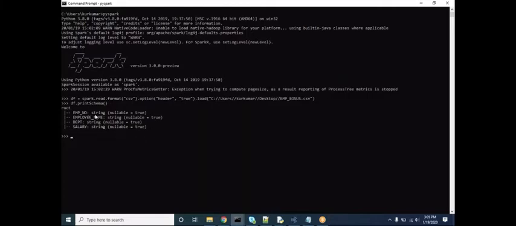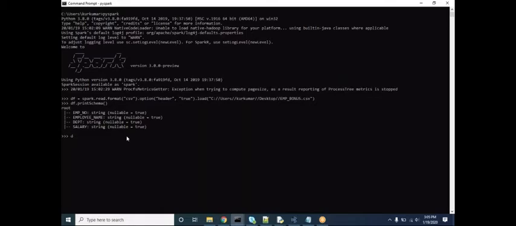Here employee number is string, employee name is string. We should not take employee number as a string, but for demonstration purposes it took it as a string. If we want to change, we can change. I will show you how we perform the typecasting from one data type to another. Employee name is a string, nullable, and department is string and salary is string.